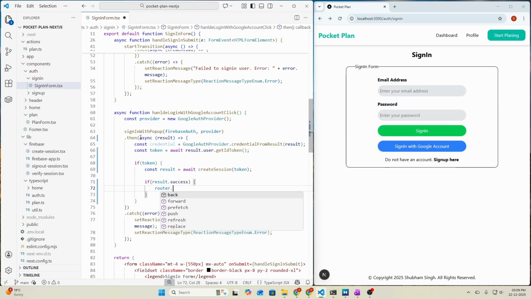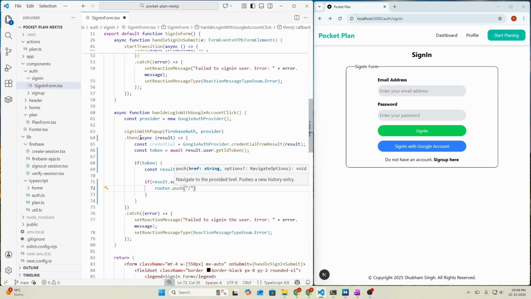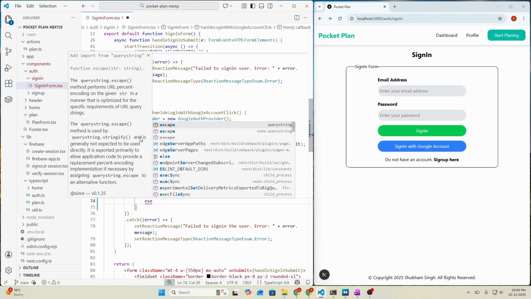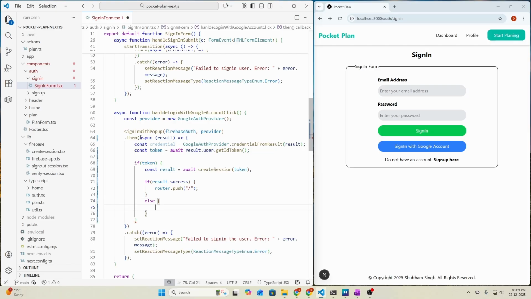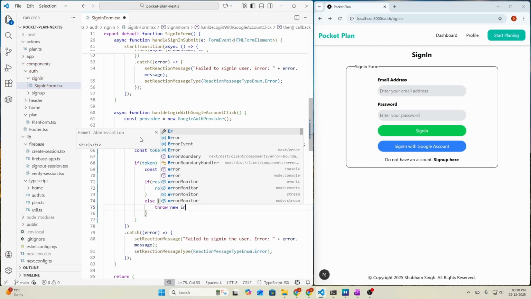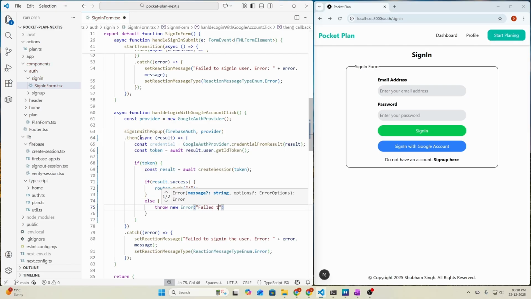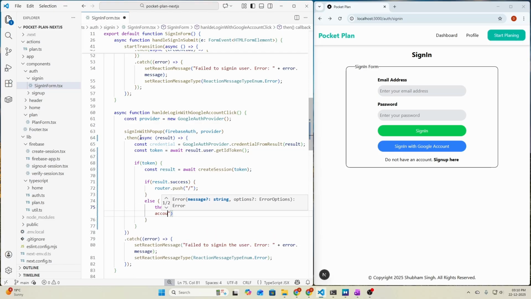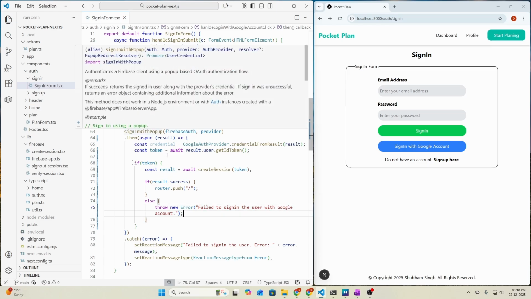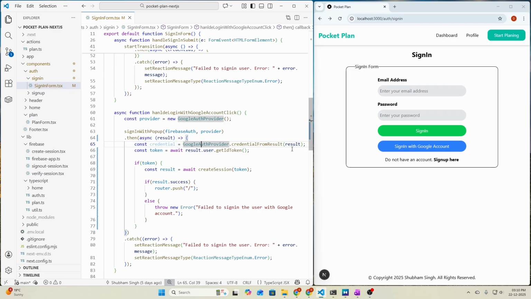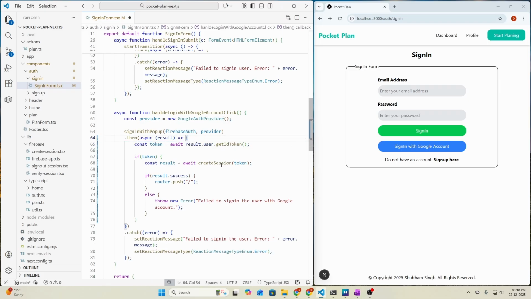So let's say router.push and go to the home page, and else we can just throw a new error that will say failed to sign in the user with Google account, and the G of Google should be capital, so let's make it capital, and that's all we need to do. We also don't need the credential here, so let's remove it from here, and let's save.